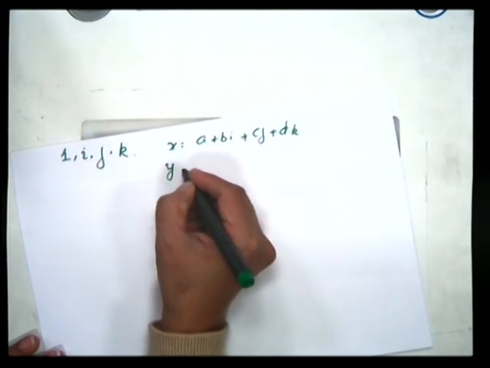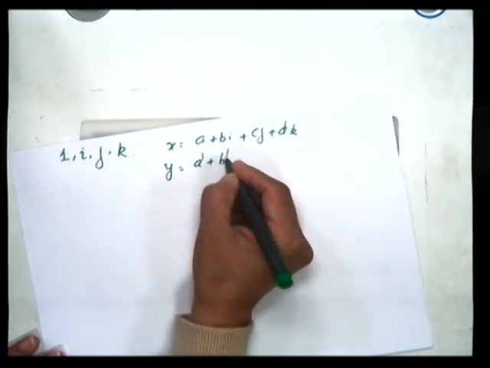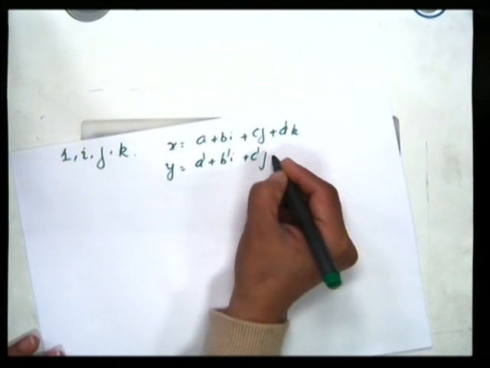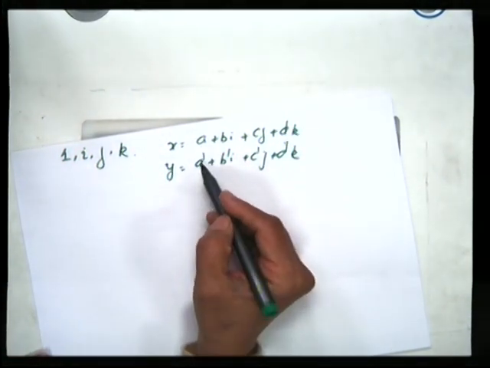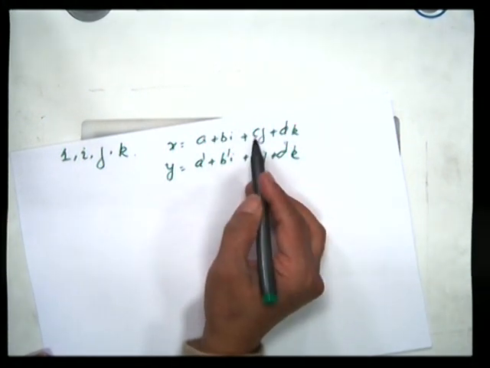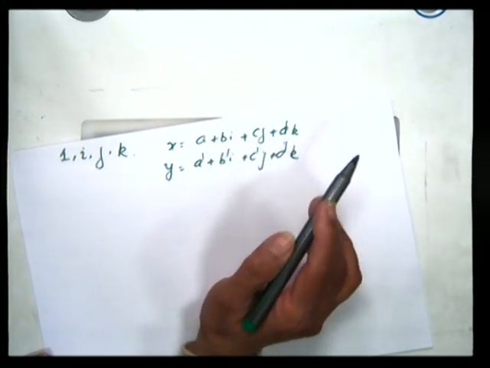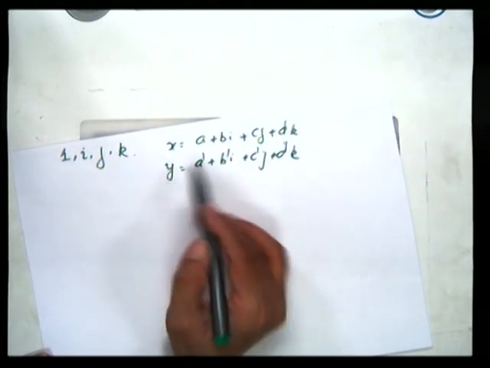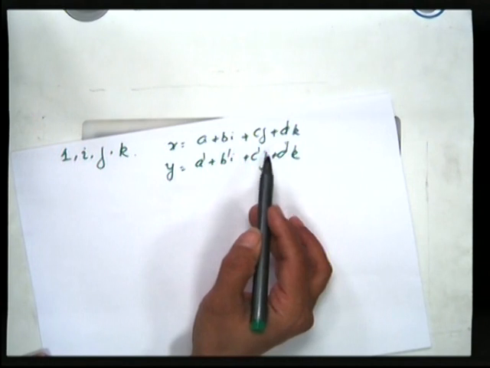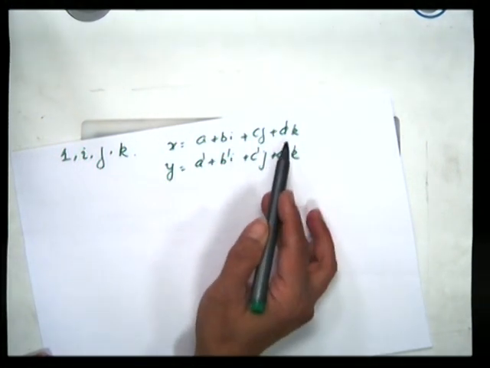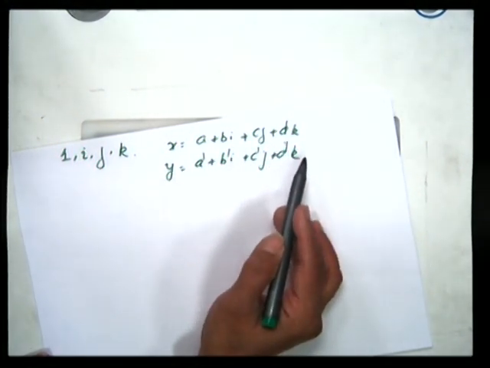For x equal to a + bi + cj + dk and y equal to a' + b'i + c'j + d'k, we define x equal to y if a equals a', b equals b', c equals c', d equals d'. Define x plus y to be (a plus a') plus (b plus b') times i, (c plus c') times j plus (d plus d') times k.